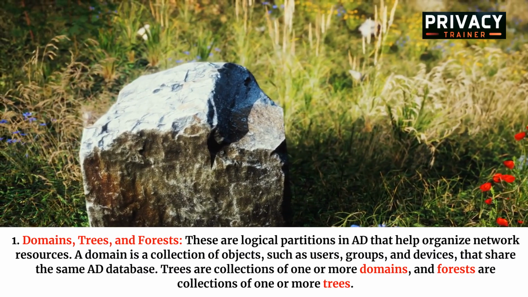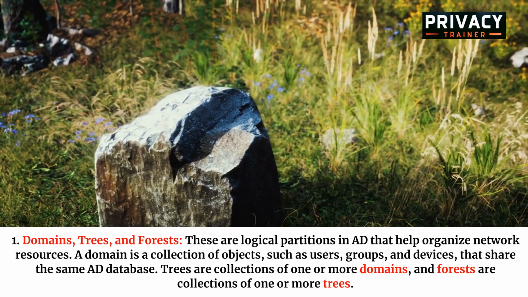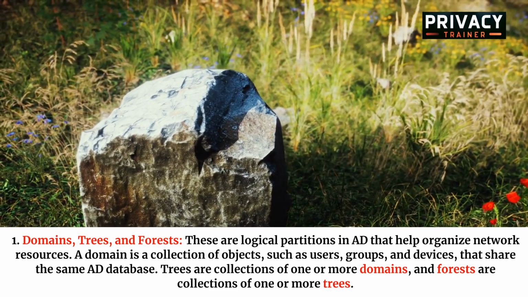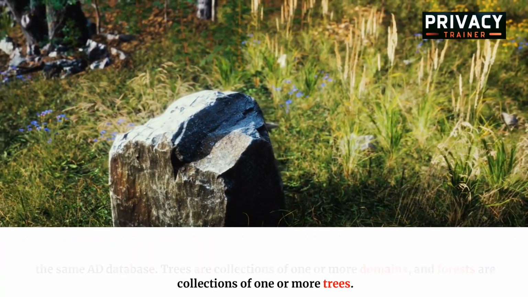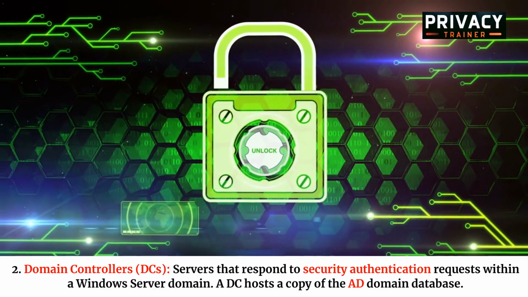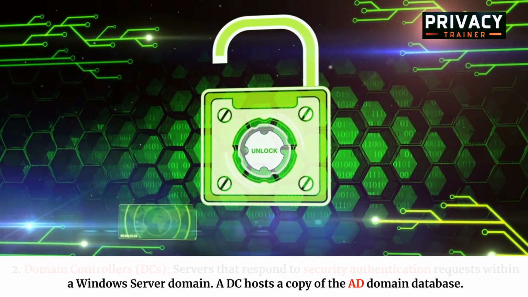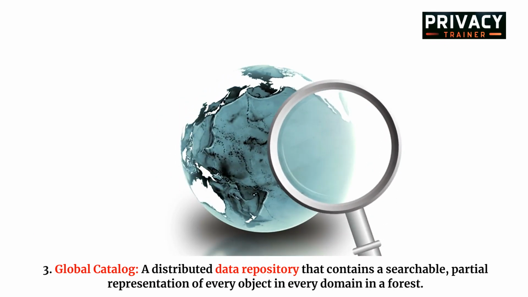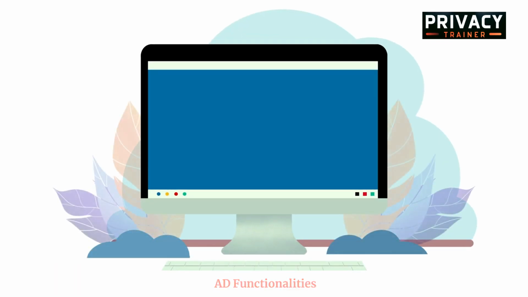1. Domains, trees, and forests. These are logical partitions in AD that help organize network resources. A domain is a collection of objects, such as users, groups, and devices, that share the same AD database. Trees are collections of one or more domains, and forests are collections of one or more trees. 2. Domain controllers (DCs), servers that respond to security authentication requests within a Windows Server domain. A DC hosts a copy of the AD domain database. 3. Global Catalog, a distributed data repository that contains a searchable, partial representation of every object in every domain in a forest.